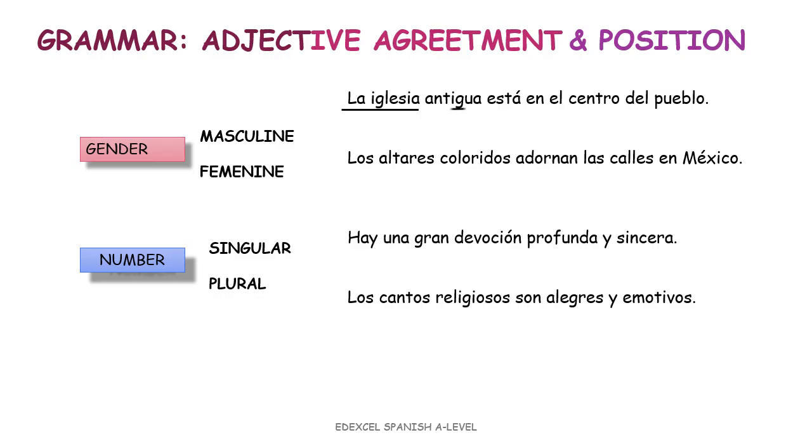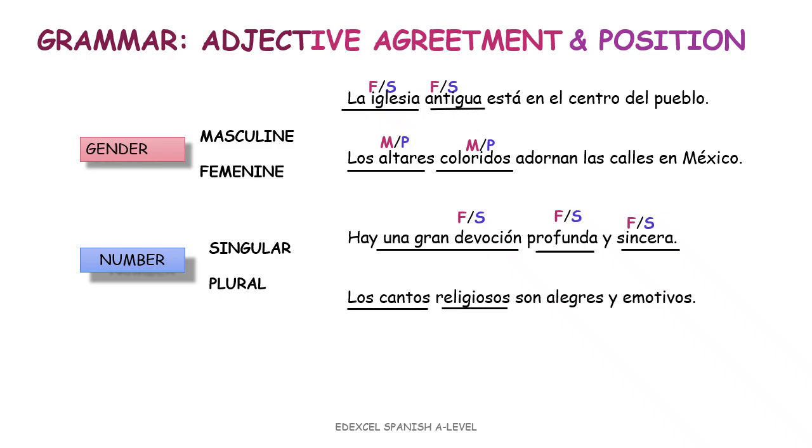For example, again, la iglesia is feminine singular, therefore antigua needs to be in singular feminine. Los altares coloridos, again, los altares is masculine plural, therefore coloridos needs to be masculine plural. Or in the sentence, hay una gran devoción profunda y sincera. Profunda y sincera needs to agree in gender and number with the devoción, which is feminine and singular. O los cantos religiosos, alegres y emotivos, masculine plural.